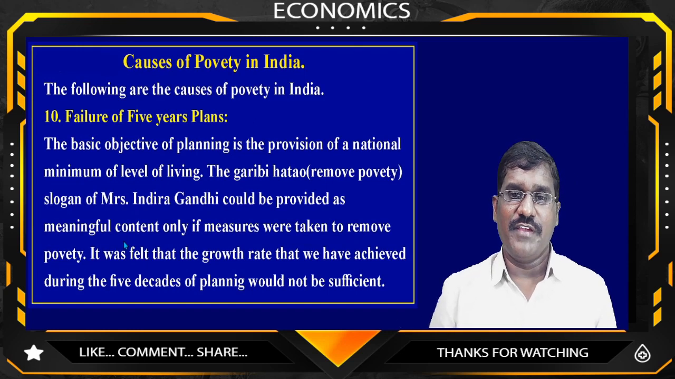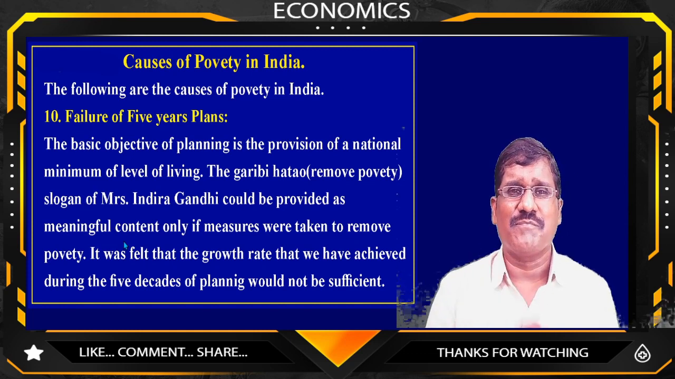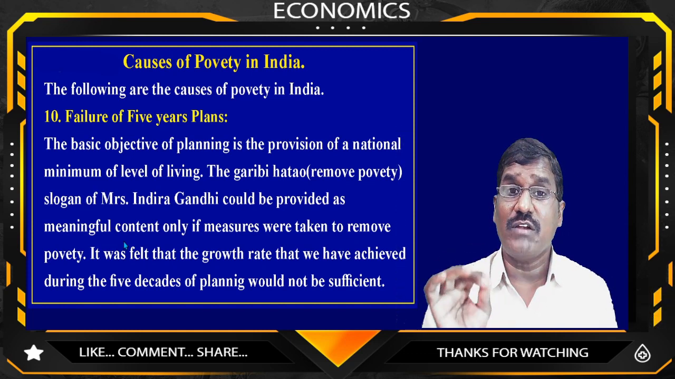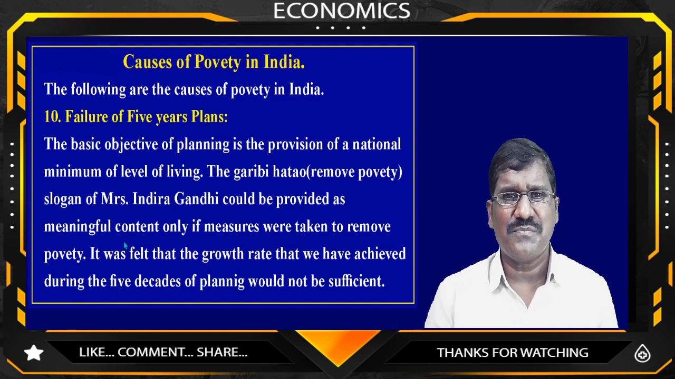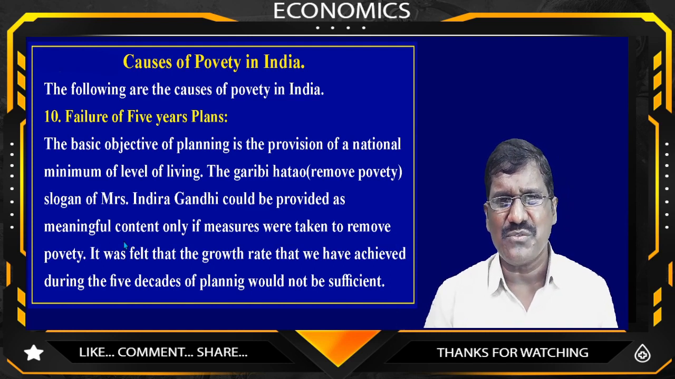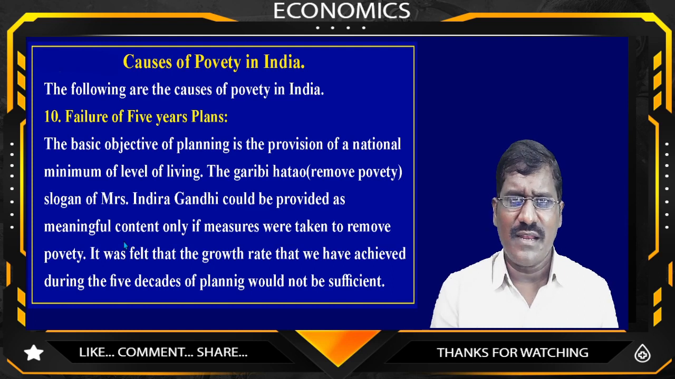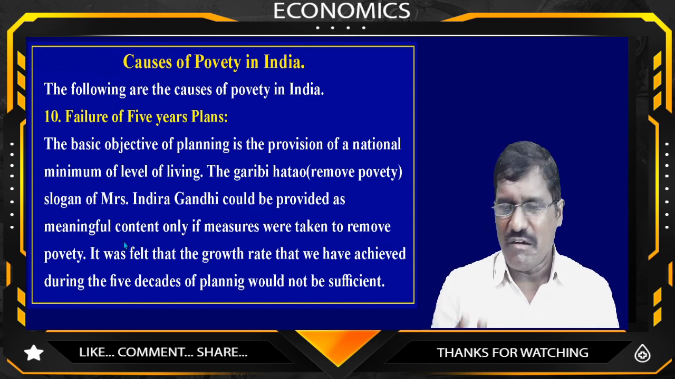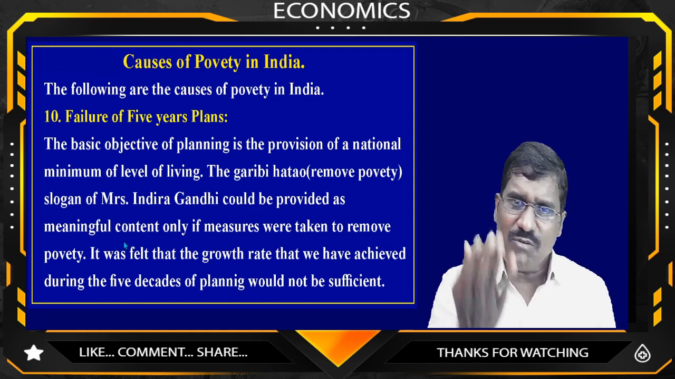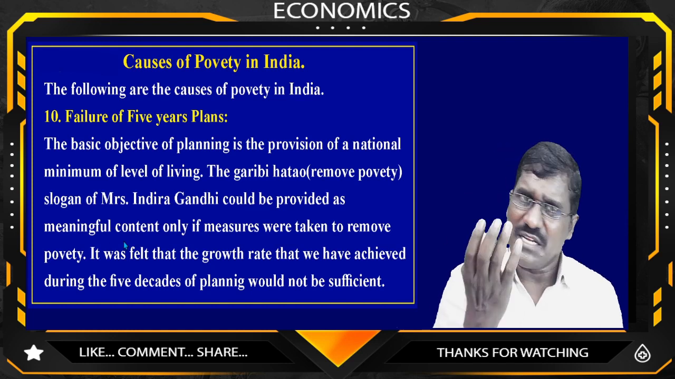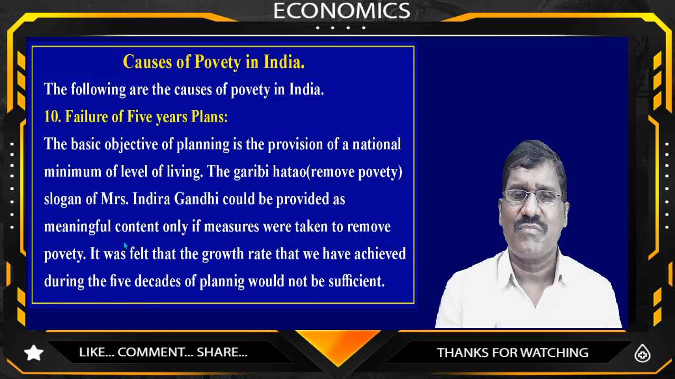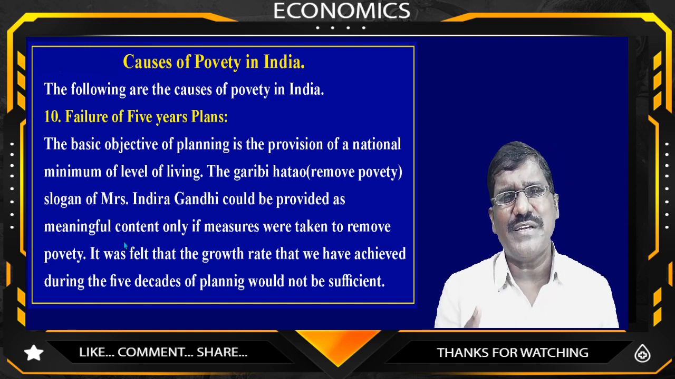Then, failure of the 5-year plans. Yes, failure of the 5-year plans. We started the 5-year plan in 1951. We have successfully completed 12 5-year plans. What did we achieve? Unemployment is there still now. Poverty is there still now. Heavy population is there still now. Income inequality is there still now. Regional imbalances are there still now. What did we achieve after implementing the 5-year plans?